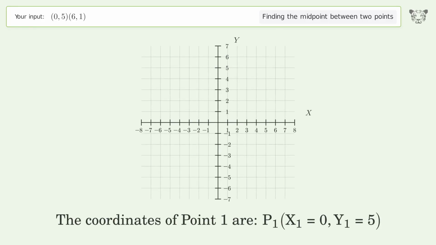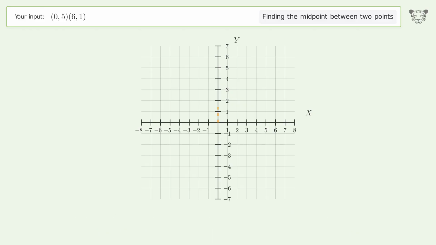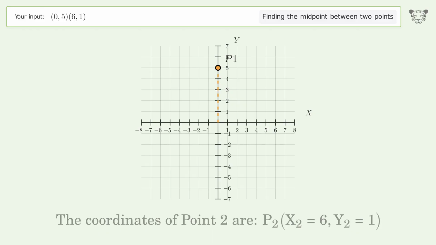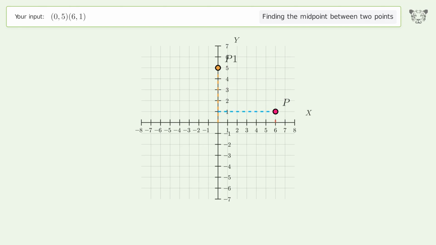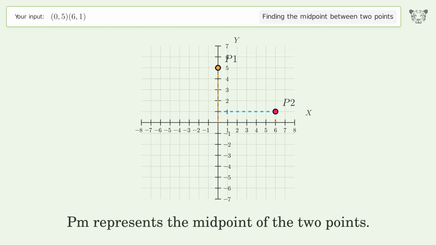The coordinates of point 1 are x1 equals 0, y1 equals 5. The coordinates of point 2 are x2 equals 6, y2 equals 1. PM represents the midpoint of the 2 points.